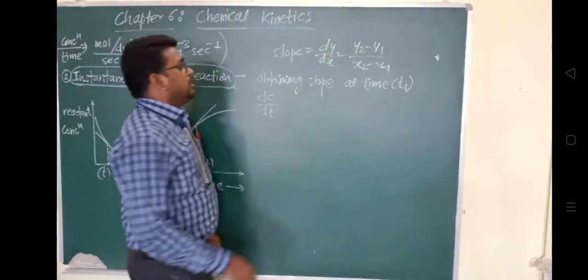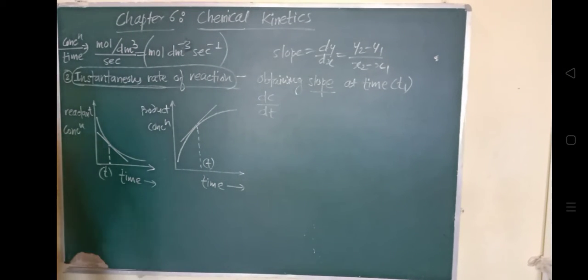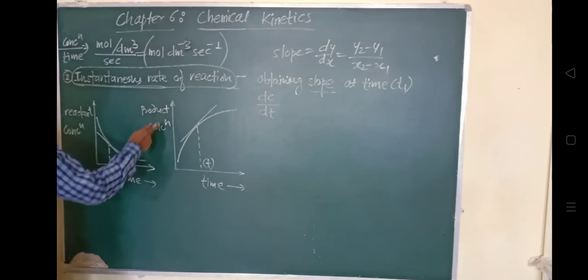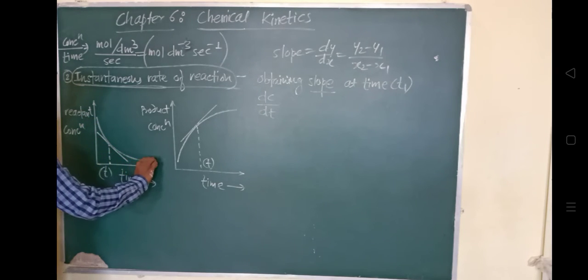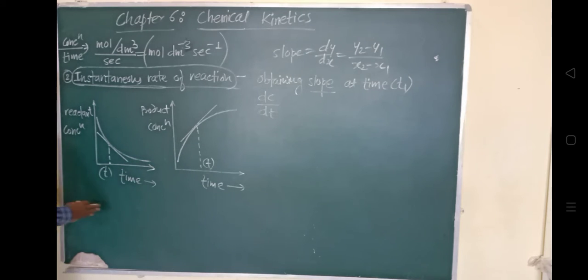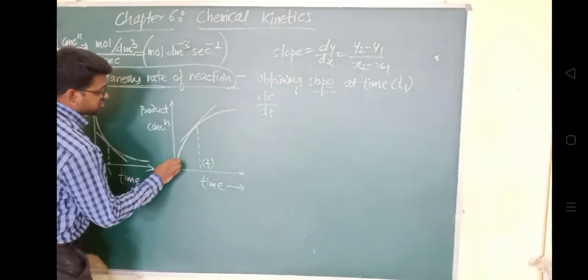You can understand this graphically. This graph is showing the concentration of the reactant versus time. This is showing the concentration of the product versus time. As a chemical reaction proceeds, the concentration of the reactant decreases. You can see from this graph what is happening to the concentration. The concentration is decreasing as time goes on, and the concentration of the product formed is increasing.